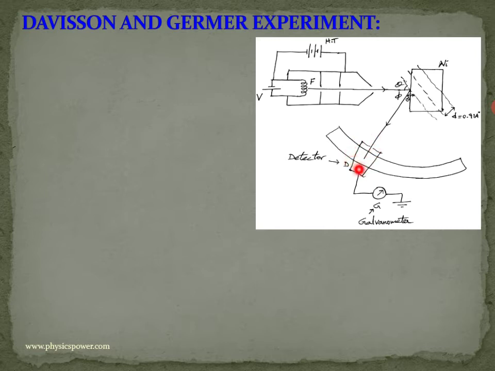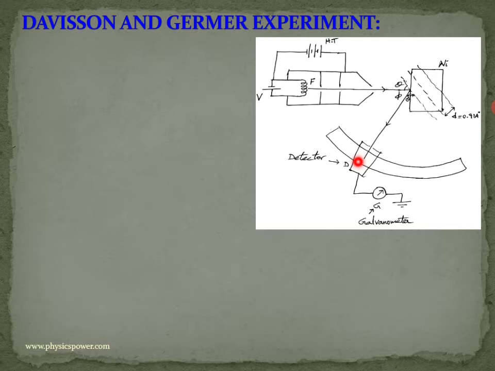The electrons which are deviated or scattered will be observed using a detector. The scattered electrons will reach this place, and the detector will give some ionization current. According to that current, we can identify through the galvanometer the intensity of the electrons. Whether electrons reached or not, based on the current we identify the intensity, nothing but the number of electrons reaching here.